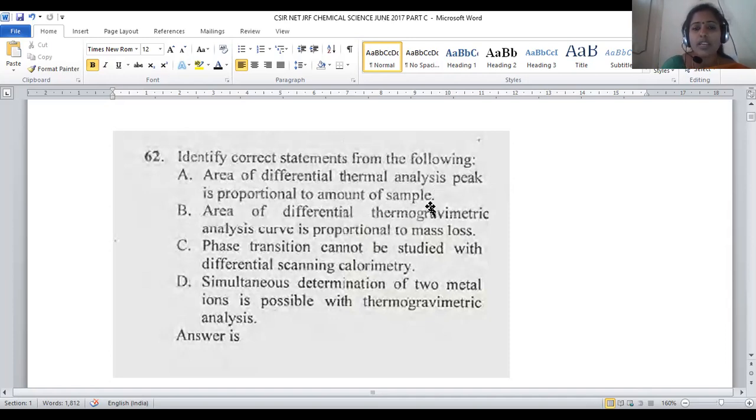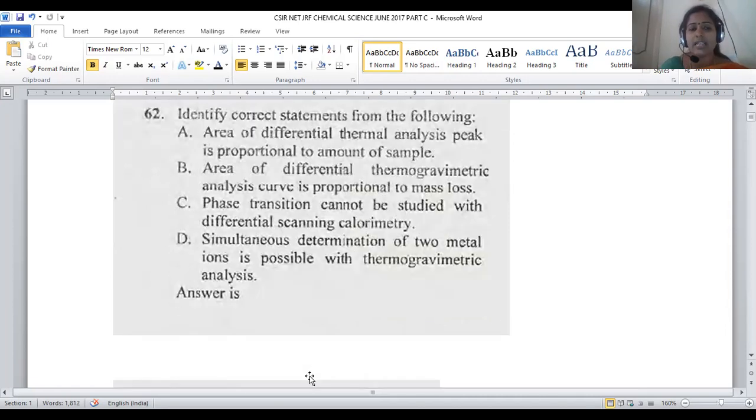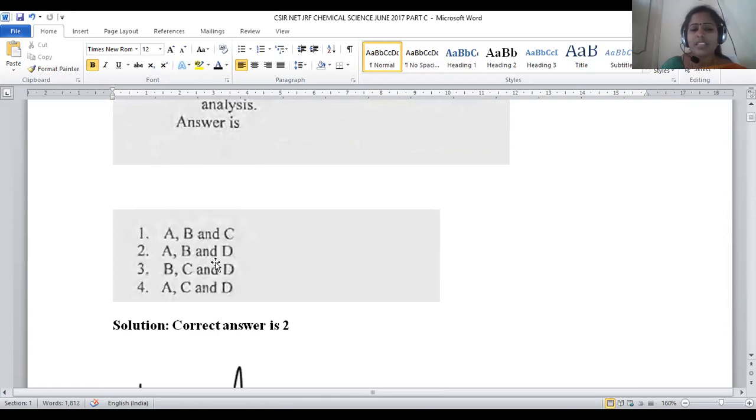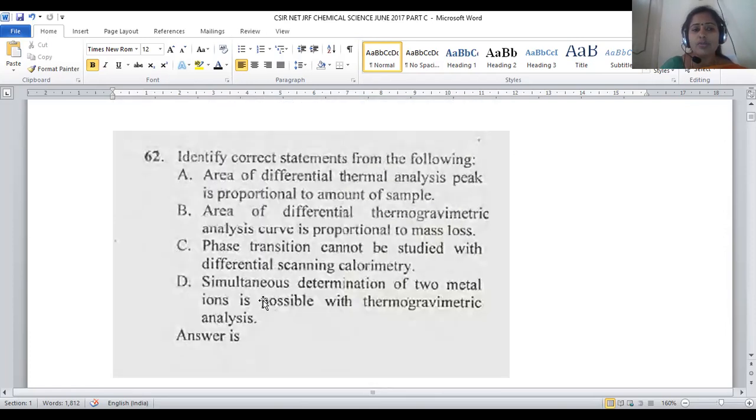Peak is proportional to the amount of sample. Area of differential thermogravimetric analysis curve is proportional to the mass loss. Phase transition cannot be studied with differential scanning calorimetry. Simultaneous determination of 2 metal ions is possible with thermogravimetric analysis. Among all, we have to predict which options are correct. So the correct option will be 2. So A, B, D statements are true.